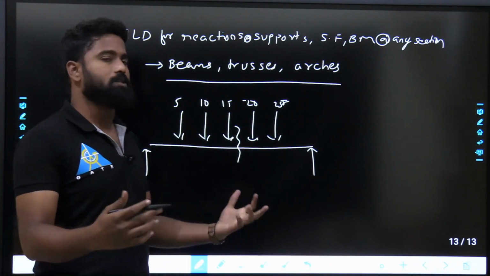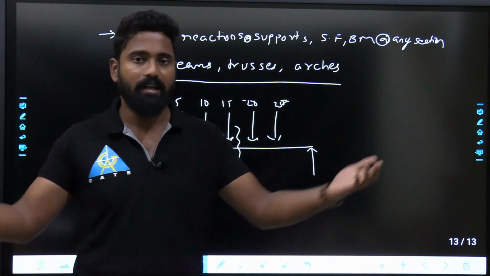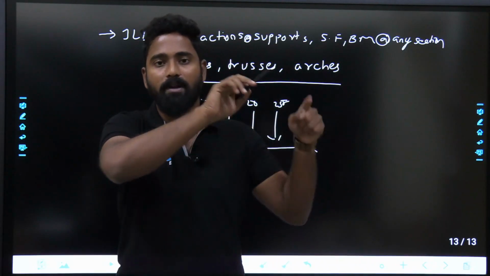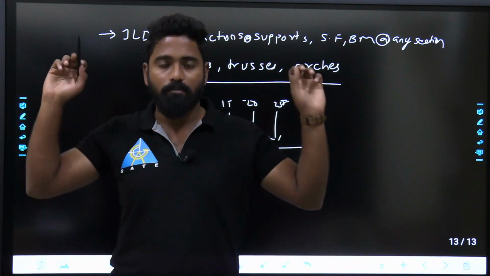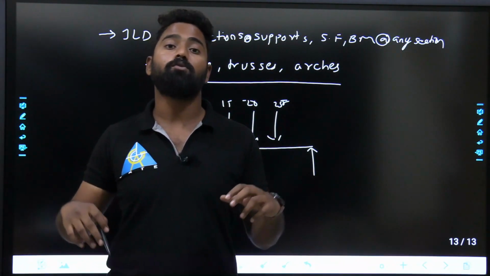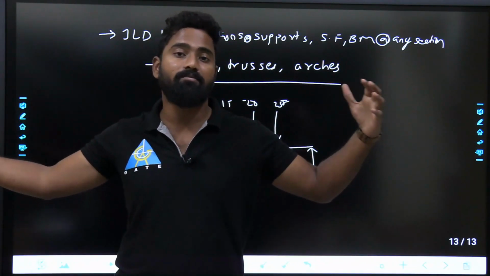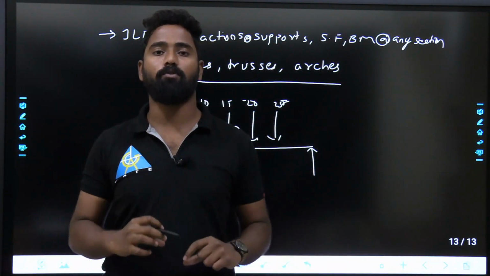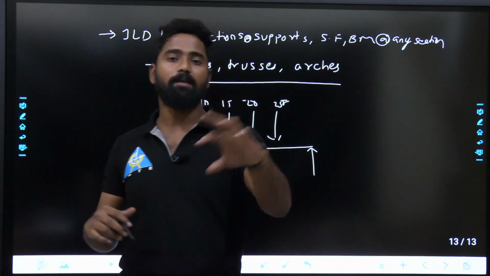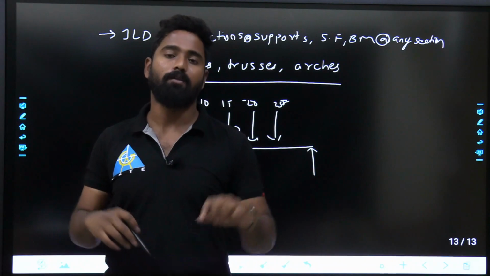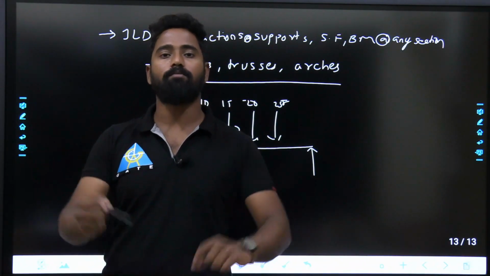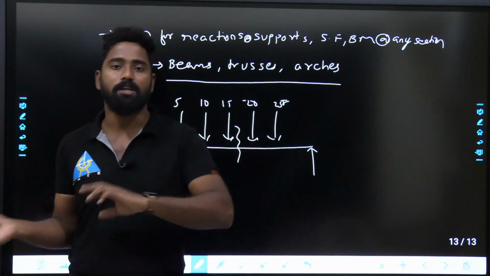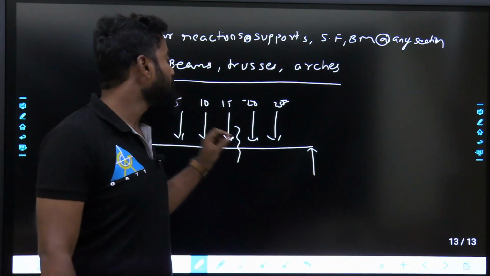Okay, all those things, how will it be useful, right? If you take a bridge deck, what happens? A big vehicle is moving. Big vehicle means there will be different wheels. On different wheels there will be different loading coming on it. So keeping that in view, or when different vehicles are moving, at which load you are going to have the maximum amount of force, maximum amount of bending moment, for that bending moment the deck is generally designed. If you know the bending moment, you will find out the area. Then you will find out the strength, whether it is RCC section or steel section, whichever section you want to give, you can calculate that.